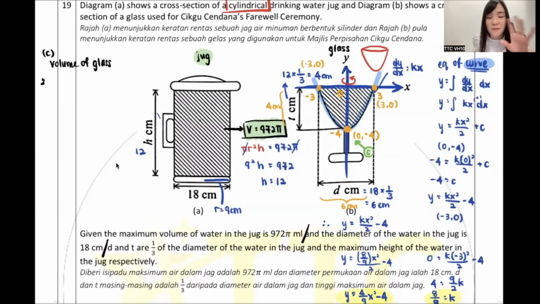Then can anyone tell me, if you rotate the y-axis, should the shaded region be the right side or the left side? Very good, Timothy and Zhenhui. So smart. Either. Guys, why either? Do you still remember just now I told you volume won't have a negative answer? If you are on the right side, you turn one round, you are actually a cup. If you are on the left side, you turn one round, you are still a cup.